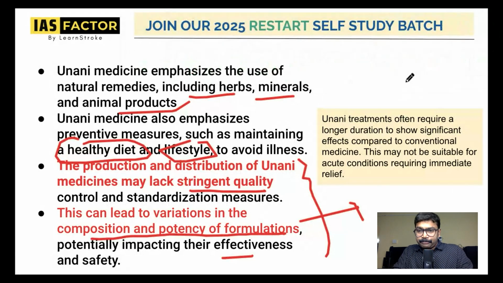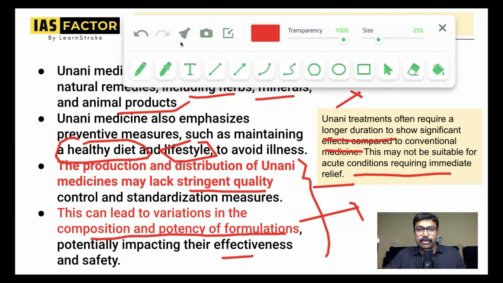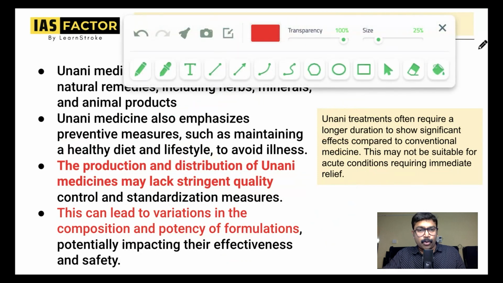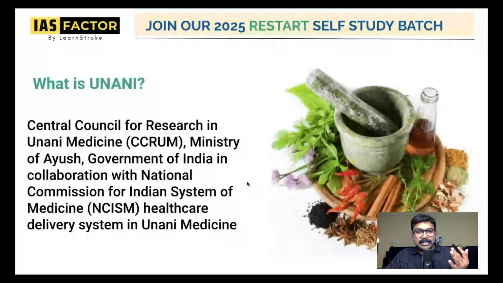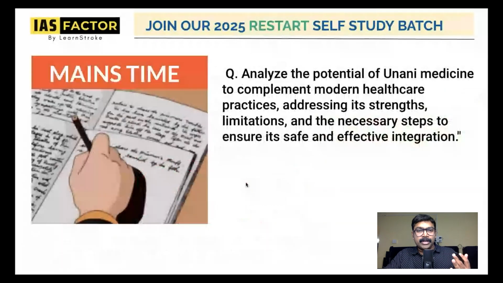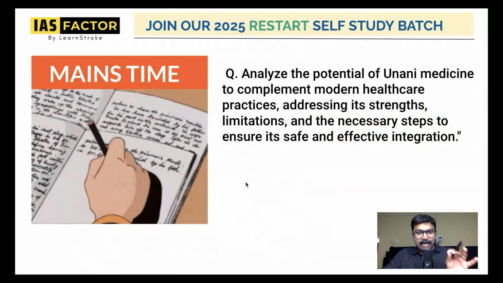And you can see Unani treatment often requires a longer duration to show a significant effect. Just like Ayurveda or homeopathy, it is not suitable for acute conditions requiring immediate relief. So definitely it takes a lot of time for the treatment. That is one important thing that you have to note here. So this is all about Unani because it's very important. Every time when you read about Ayush, you discuss this, but you do not know about Unani in detail. So have some idea.